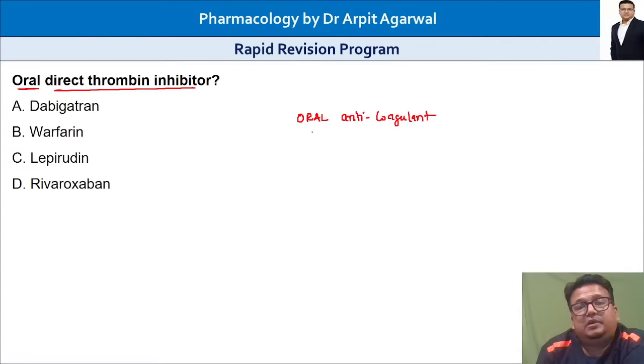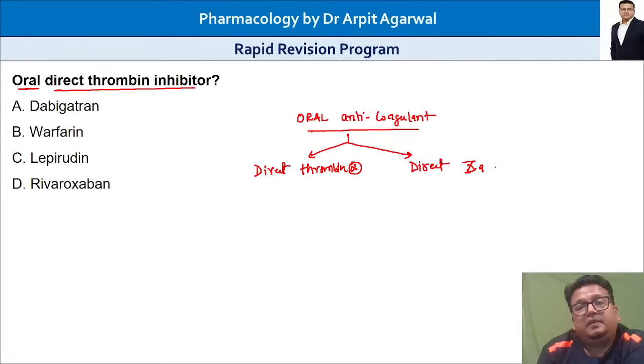Warfarin is an oral anticoagulant, but some new oral anticoagulants have come. So oral direct thrombin inhibitor is asked, and oral direct factor 10A inhibitor is asked. These are two new oral anticoagulants.